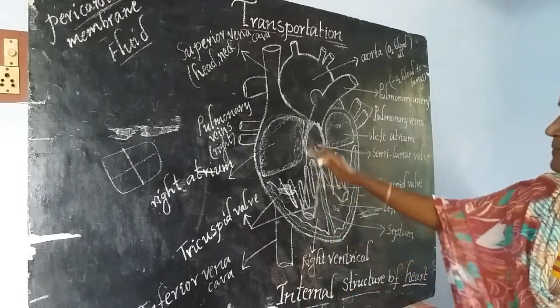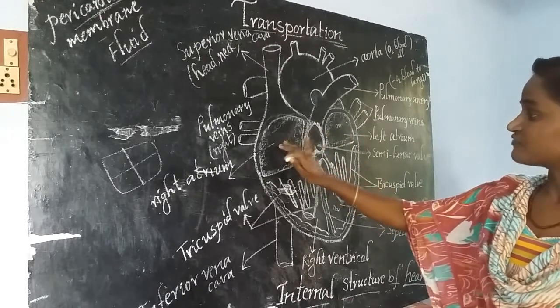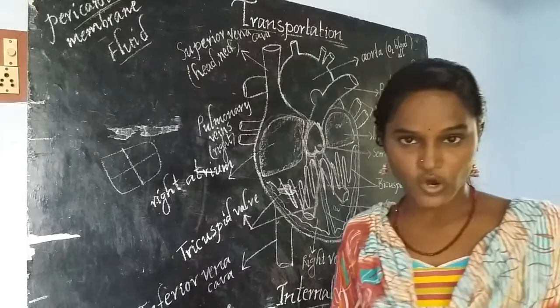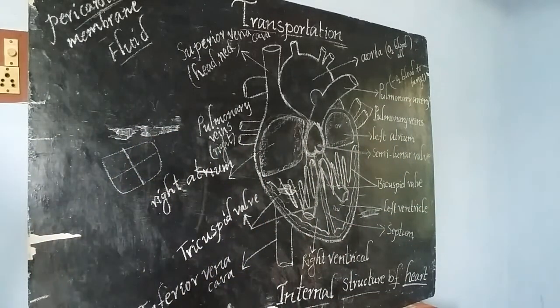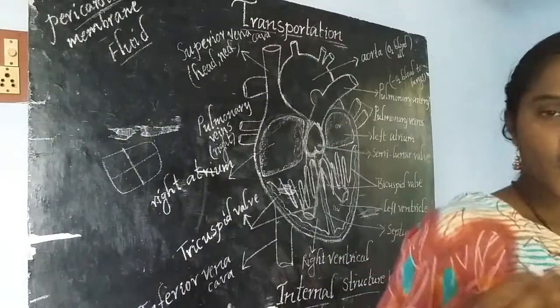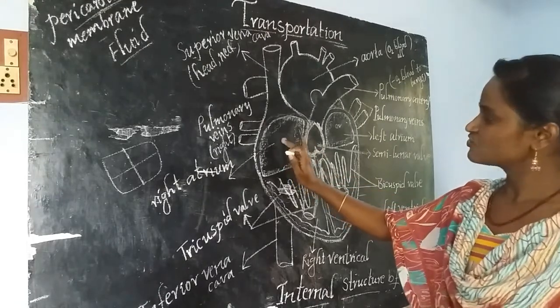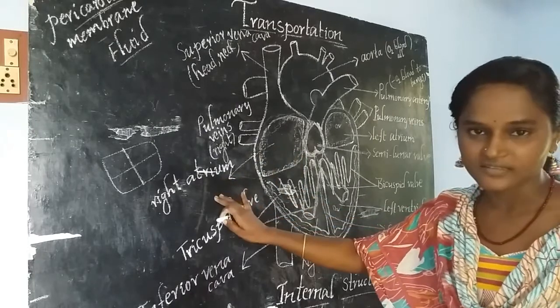Okay. The upper chambers of the heart we call atriums. What are we calling them? Atriums. Some other people also call them auricles. Atriums or auricles, both are the same. This side is the right atrium or right auricle.